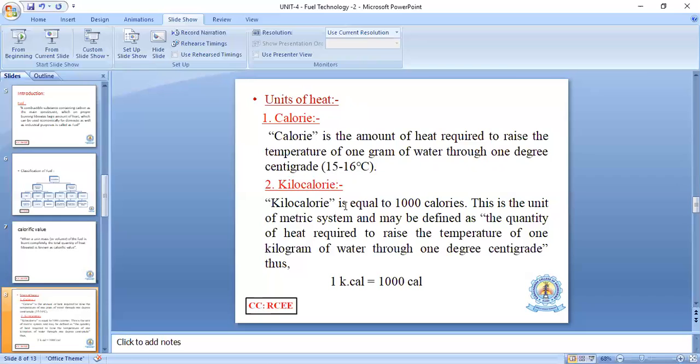The phenomenon is the same, but here we take 1 kilogram of water instead of 1 gram; the temperature rise is the same, 1 degree centigrade. That is the difference between calorie and kilocalorie. Remember calorie, then you can easily define kilocalorie. 1 kilocalorie is equal to 1000 calories.